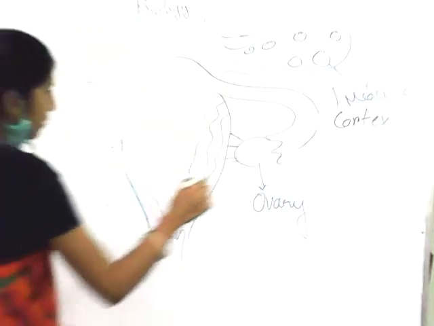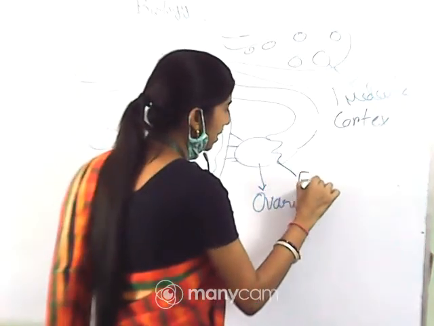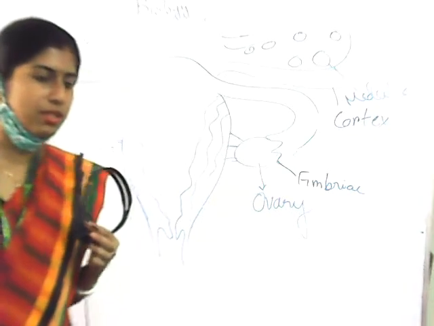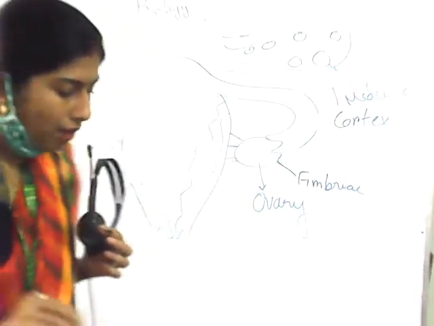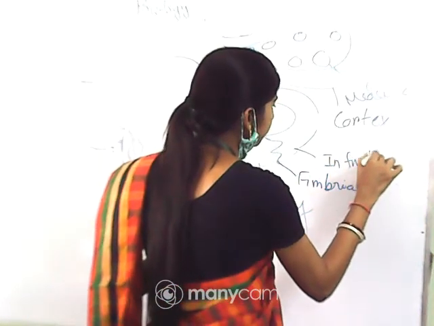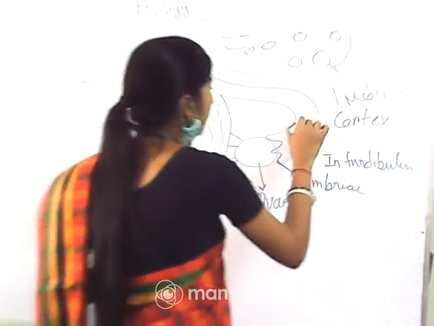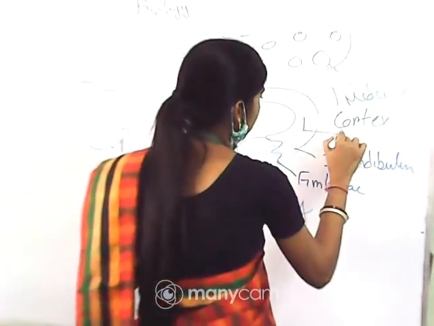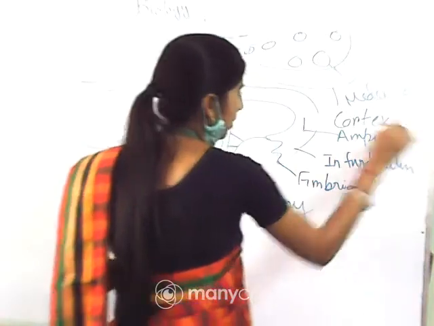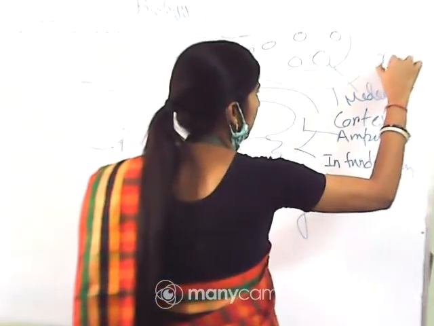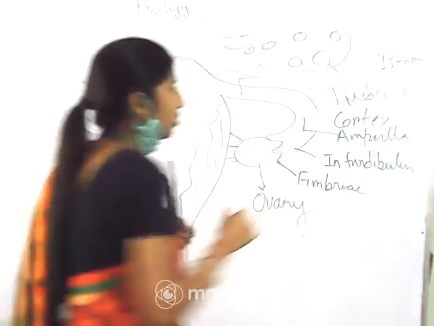They have some finger-like projections which are considered as fimbriae. After that you will get the infundibulum, then the ampulla, and the last portion is the isthmus. So these are the different parts of the fallopian tube.